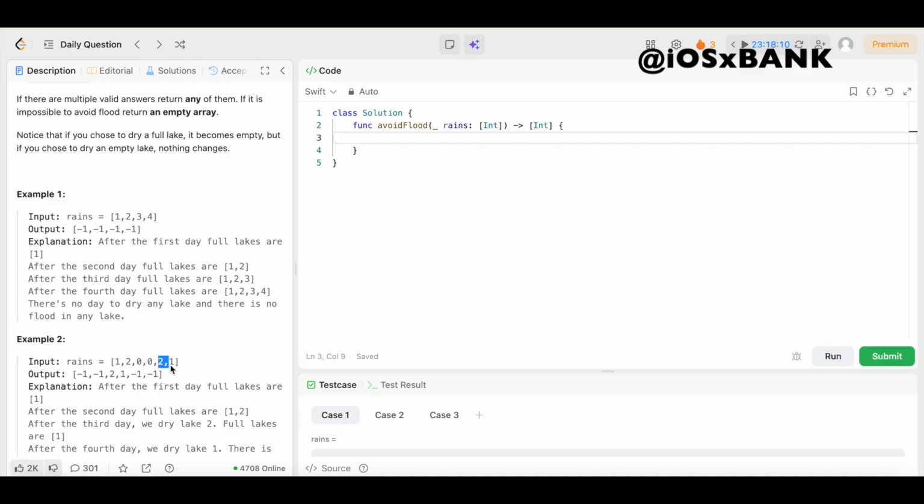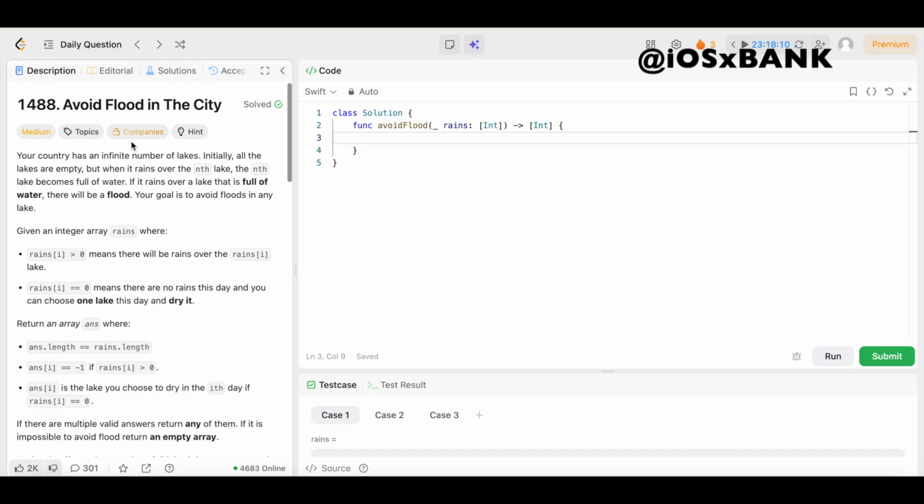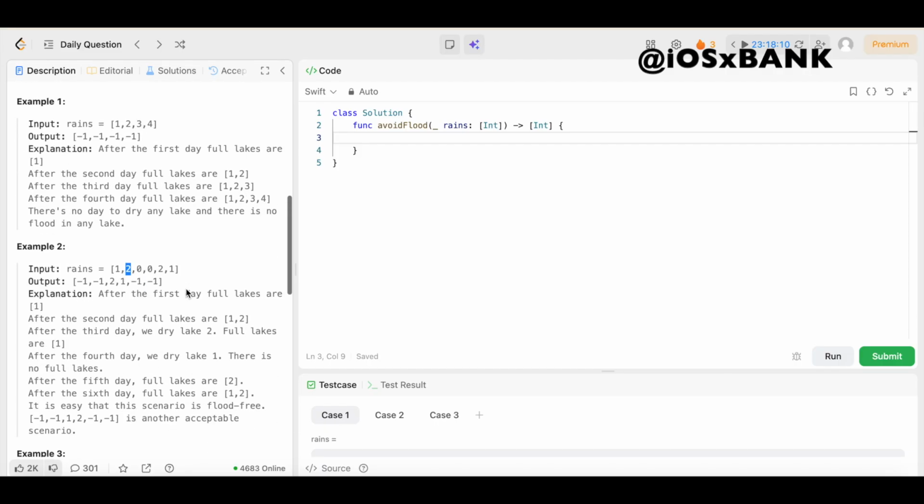So say we don't dry up any lakes and this 2 comes again. This represents lake 2. And since lake 2 is already full, if it rains on lake 2 again, that means lake 2 is going to flood. However, we have a fix for that, right? Because it doesn't rain right here. It's a sunny day, so we could dry up lake 2 before it rains again over here. If we dry up lake 2 before it rains, then we'll avoid a flood in the city. So we need to dry up lake 2. We're going to use this 0 to dry up lake 2. So now lake 2 is dry.